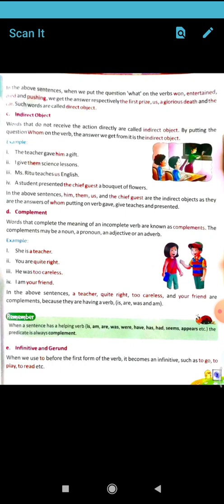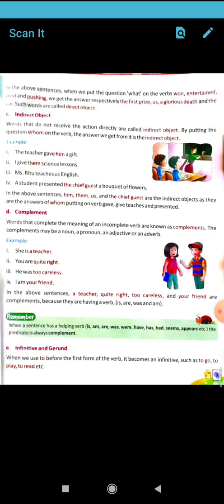After that, check here: infinitive and gerund. Infinitive means when, in any part of the sentence, not the main verb, to is added with a verb, that is an infinitive.